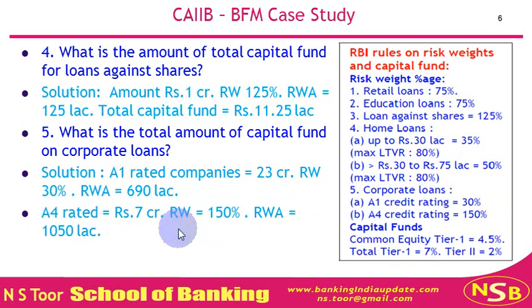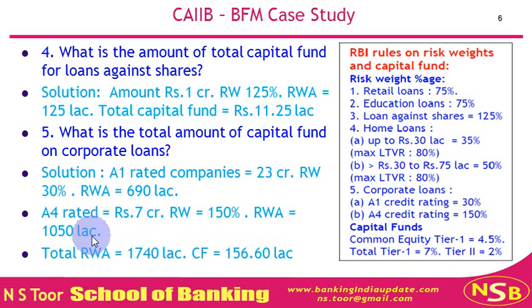So 7 crore into 150%, the value shall be 1050 lakh. Hence the total value of risk weighted assets because of corporate loans is 690 plus 1050, that is 1740 lakhs. And capital funds at 9% of this amount will be 156.60 lakh. So that is the amount of capital funds on corporate loans.